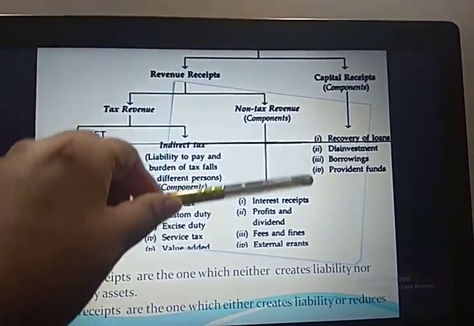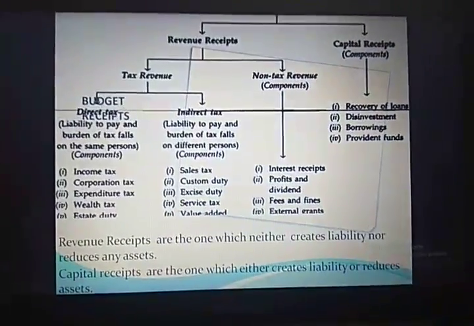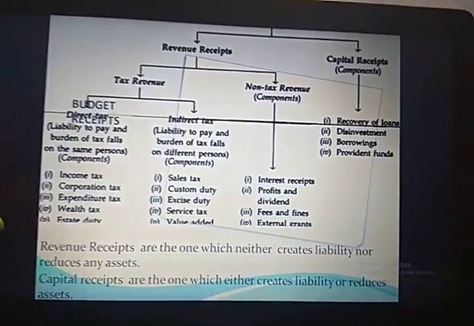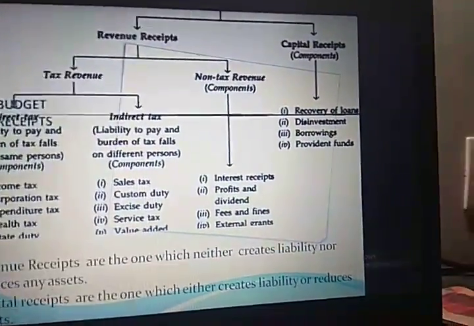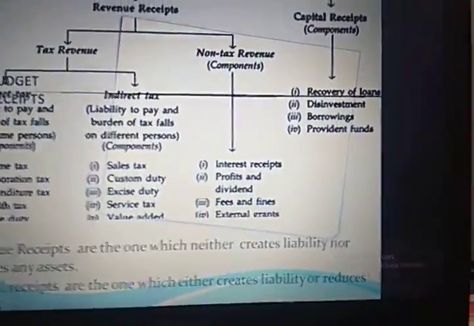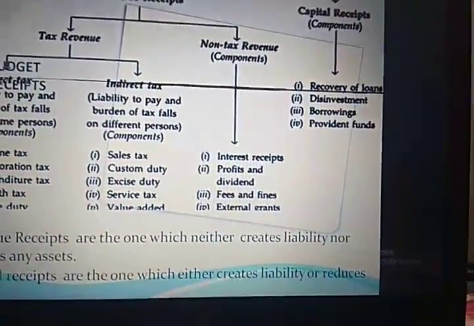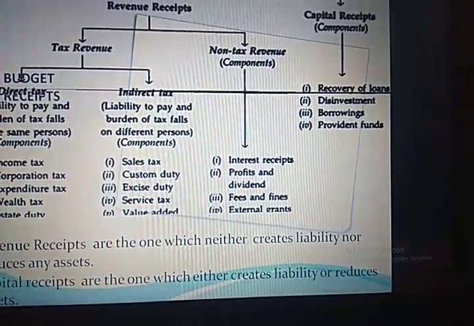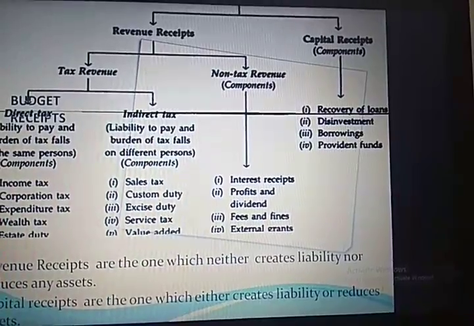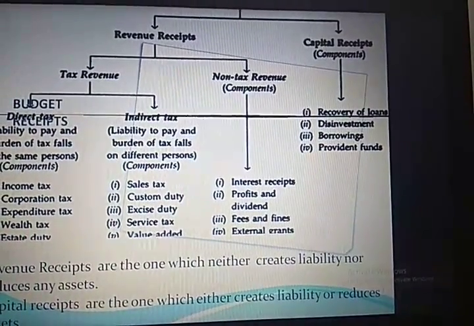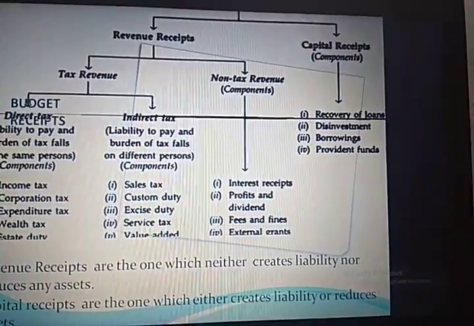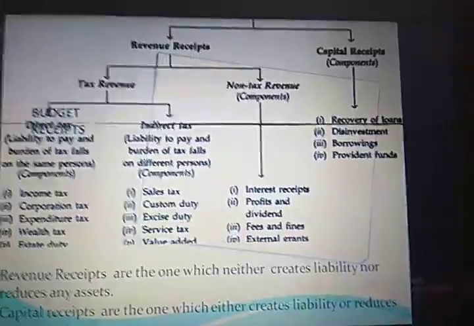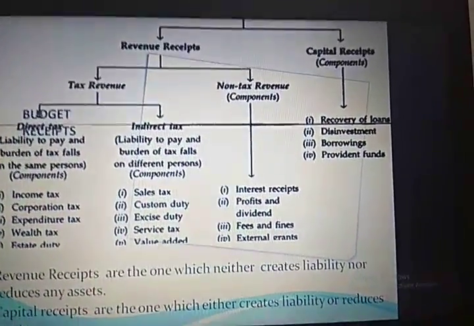So today we are going to understand capital receipt. And I have taken 4 examples here to make you understand what is capital receipt. Number 1, students, it either creates liability or reduces assets. Now, the first component of capital receipt is recovery of loan. Recovery of loan means suppose your country's government has given a loan amount to any other country. Now, after giving that loan, it is recovering that loan. That means it is receiving it. So it is of capital nature. It is a receipt. Now, why capital receipt? Because it is non-recurring and non-regular in nature.